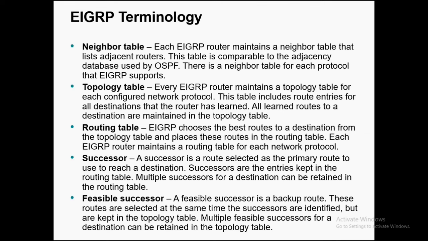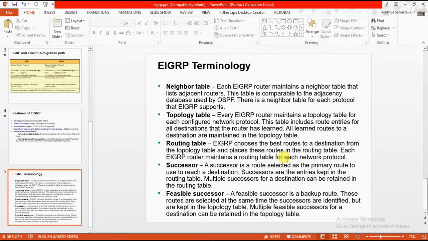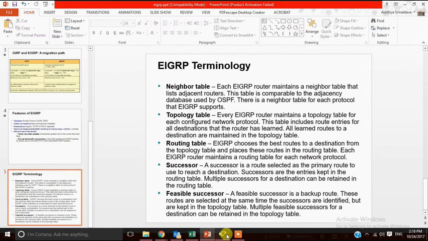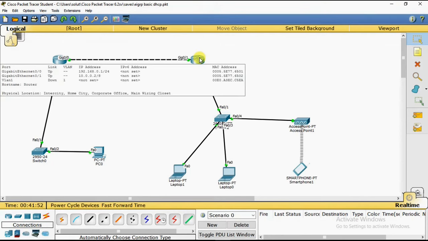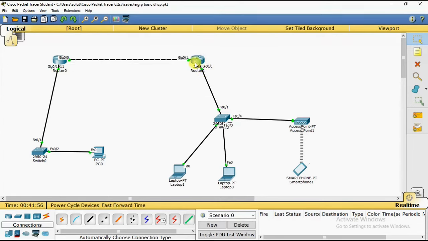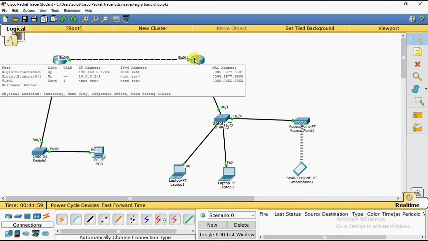Let me show you a Packet Tracer lab to give you a better understanding of EIGRP. This is my Packet Tracer where I've already configured EIGRP. I have two routers. This router has the 192.168.0.1 network on this port, and on this port it has 10.0.0.2.